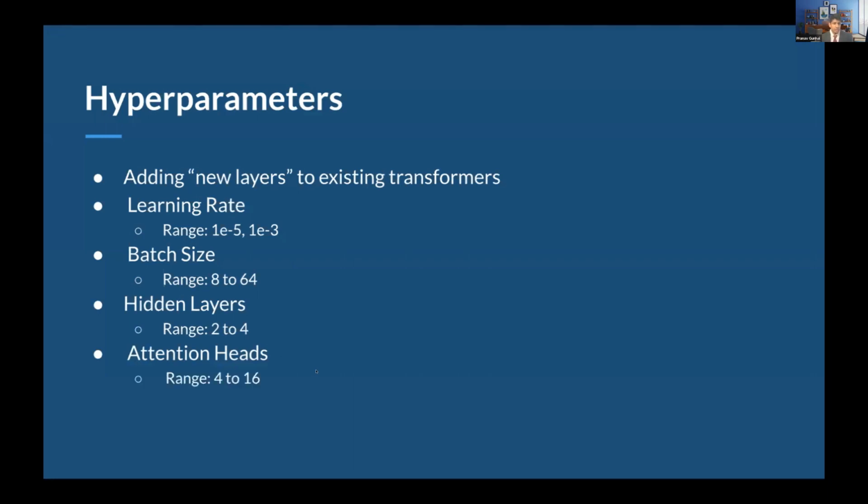Attention heads, we had a range of 4 to 16. And this is just trying to find that balance between performance gains and computation costs, and fine-grained analysis and better contextual understanding. Dropout rate, we went from 0.0 to 0.1, which is pretty standard to regularize the training and prevent overfitting.